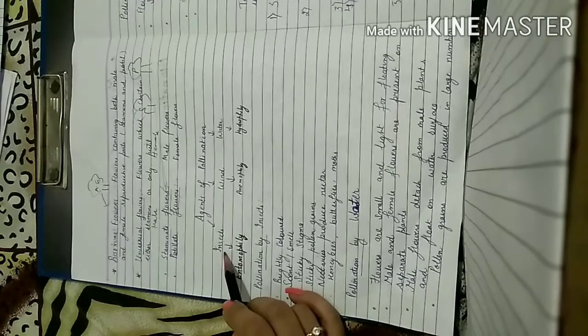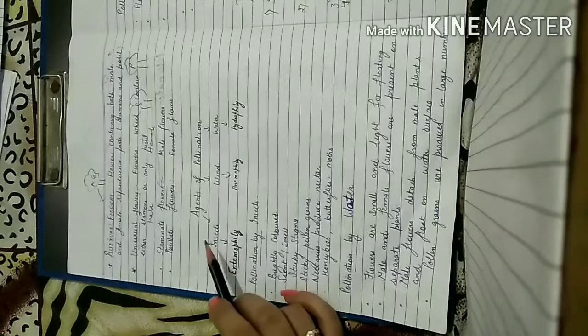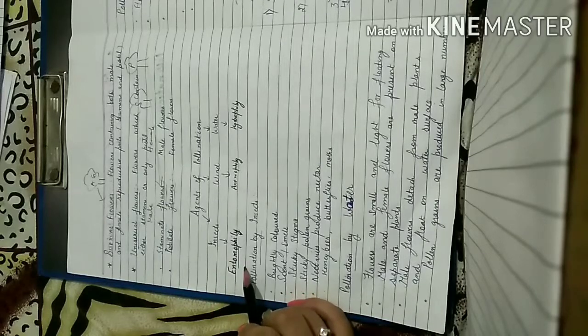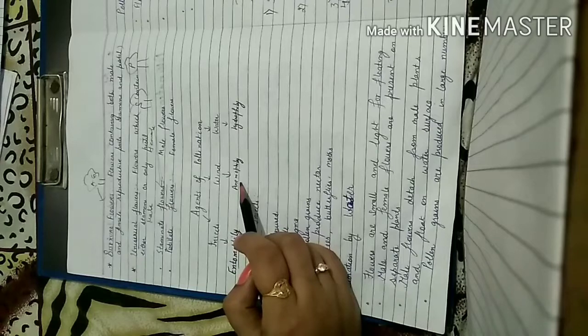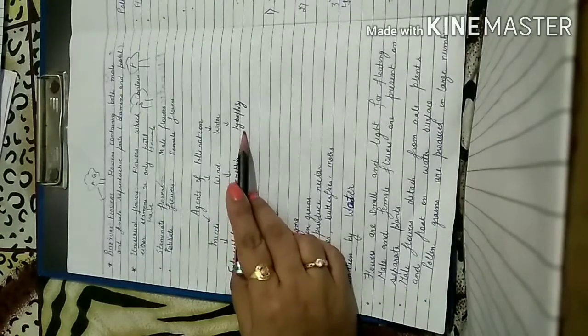First one is insects, then wind, and then water. If the agent of pollination is insect, means the pollination is through insect, then it is referred to as entomophily. If the pollination is by wind, then it is referred to as anemophily, and if the pollination is by water, it is referred to as hydrophily.